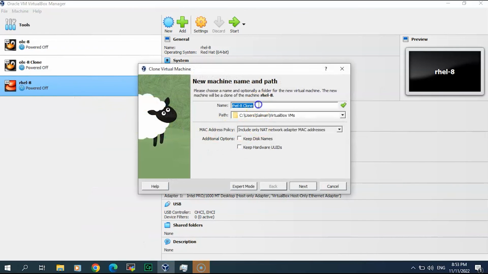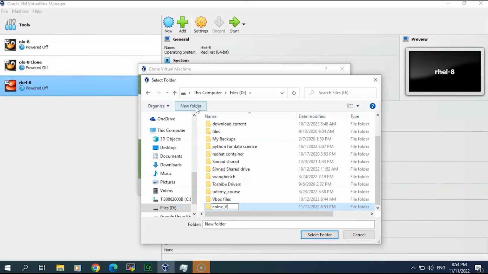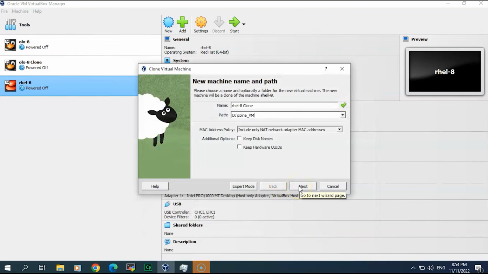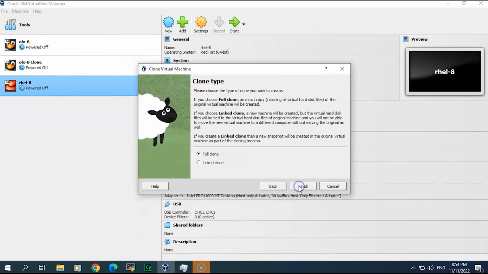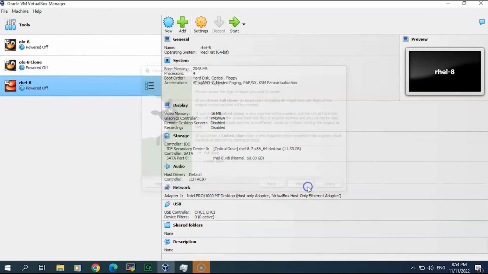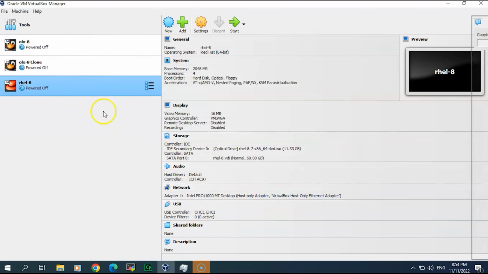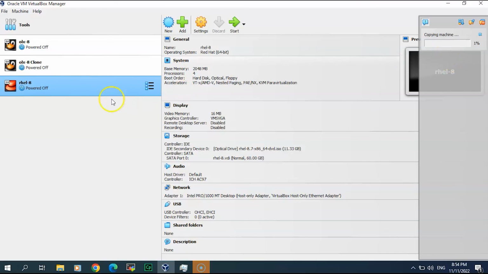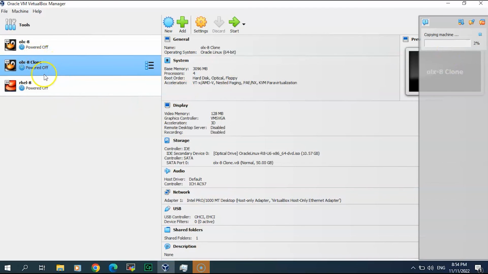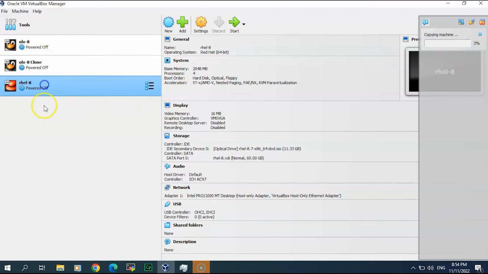Let me change the path to a different path. Let everything be okay. And by this, once this is completed, I will get the exact same thing as here. Let's wait till this is completed and see.